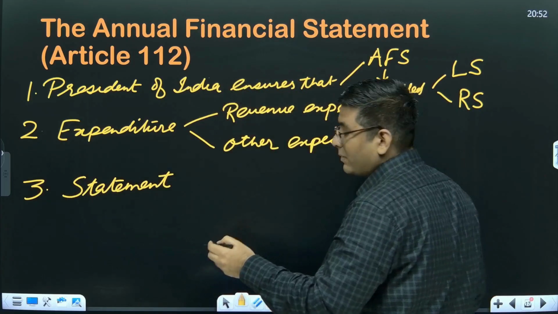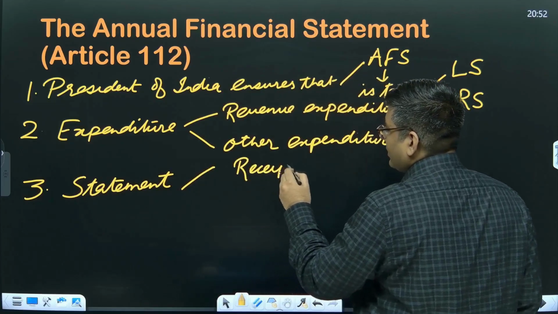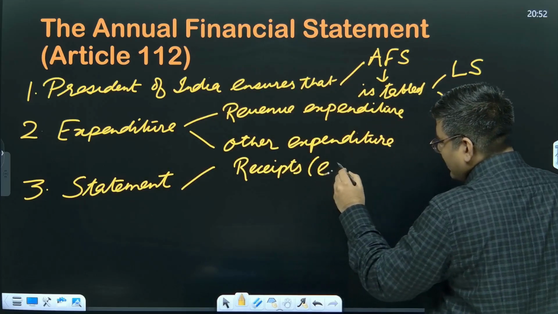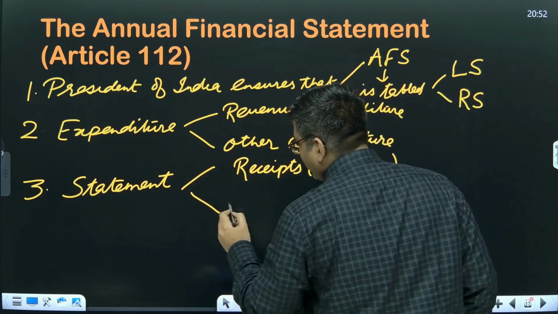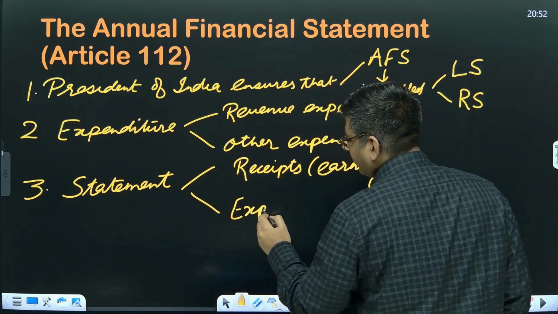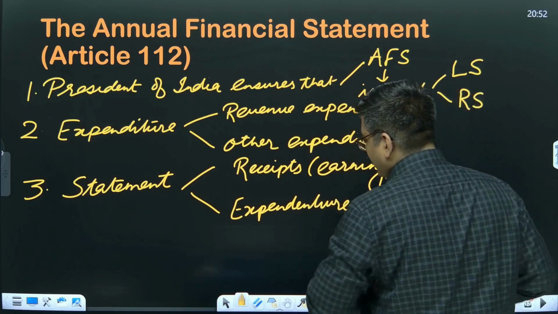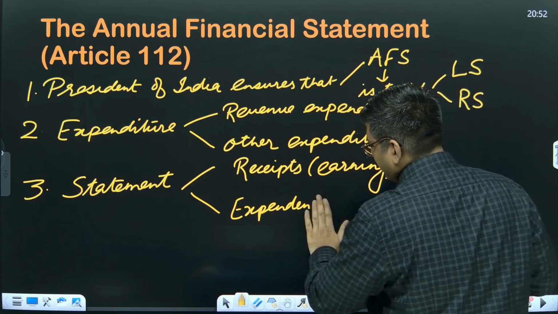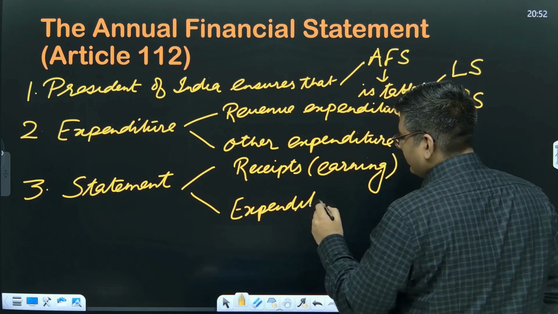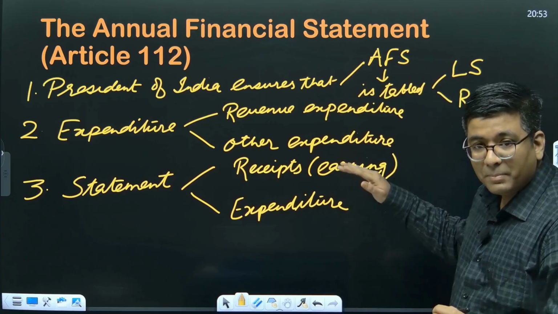One will be receipts, which we call as earning, and the other one is going to be expenditure. So these are the two heads on which this particular thing has to be presented.